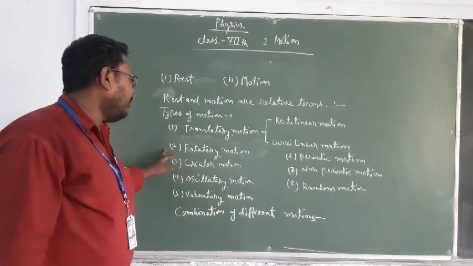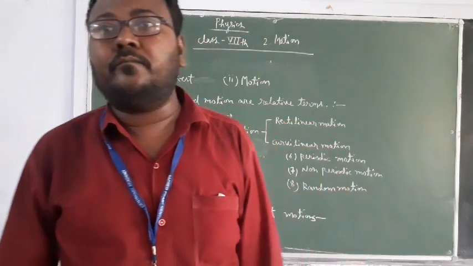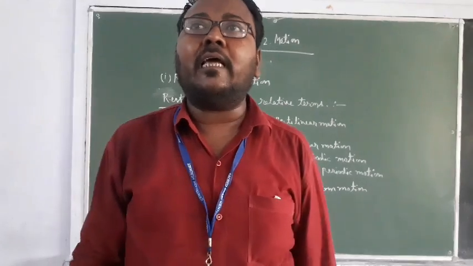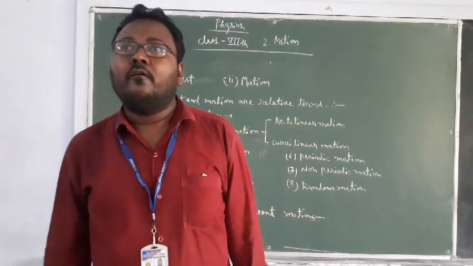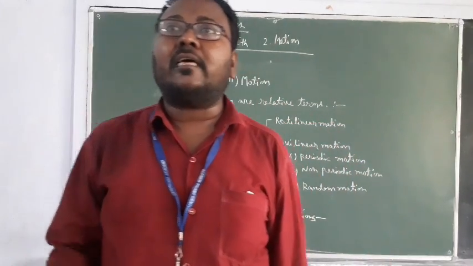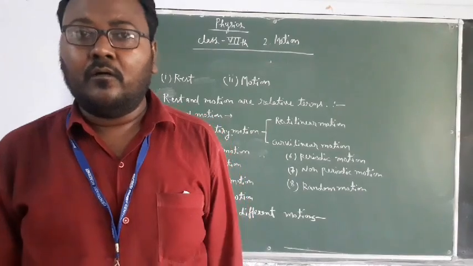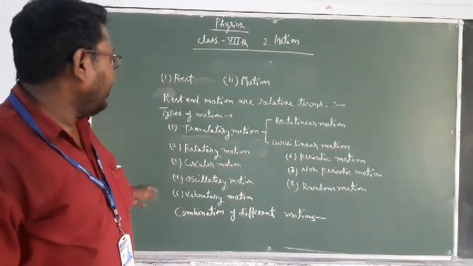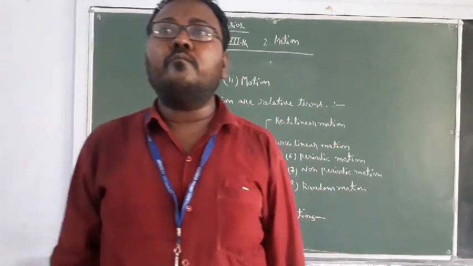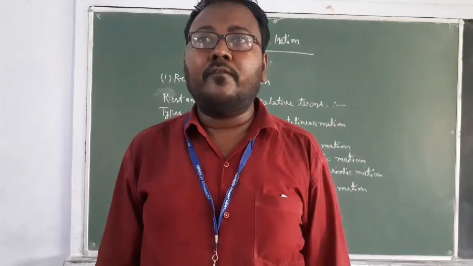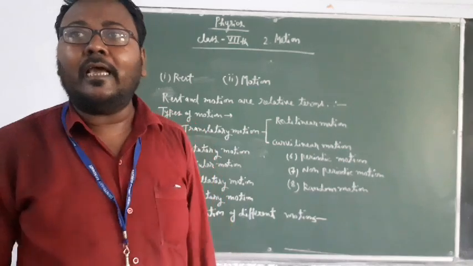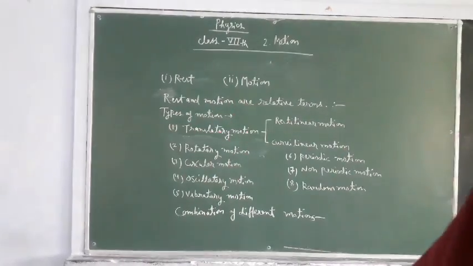The next motion is rotatory motion. Rotatory motion is that in which a moving body moves about a fixed axis without changing its position. For example, a spinning top. A spinning top rotates along a fixed axis. Okay? The next motion is circular motion. The circular motion is that in which a moving body moves in a circular path where the moving body changes its position. Example, Earth moves around the sun. Okay?